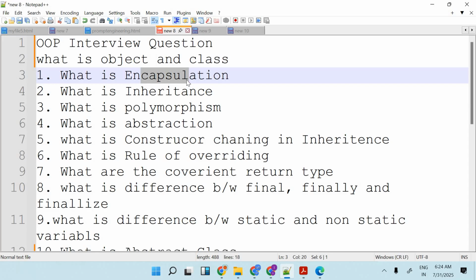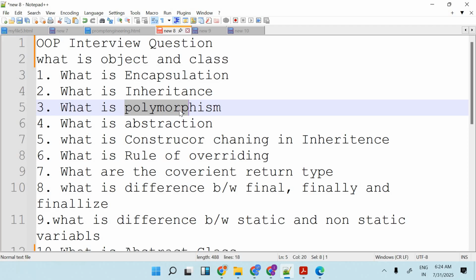What is polymorphism? That is also a word from two words, poly plus morph. Poly means many, morph means form. If one method is in many forms, that is polymorphism, many forms.